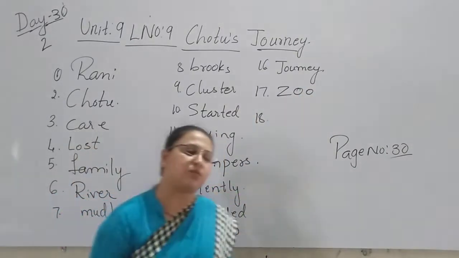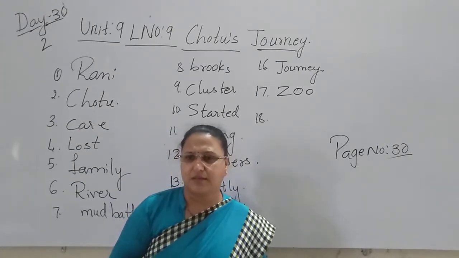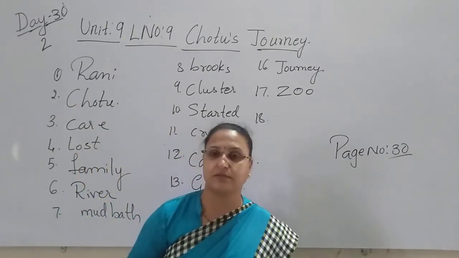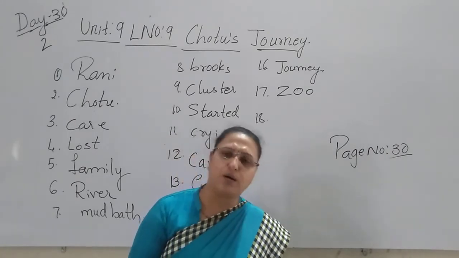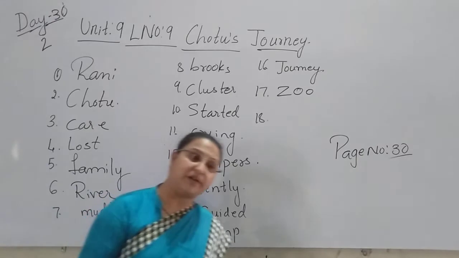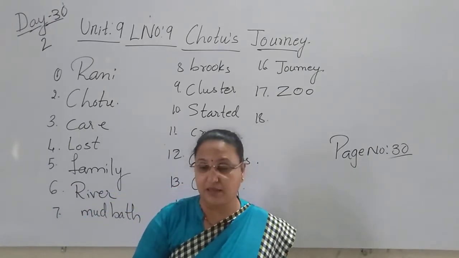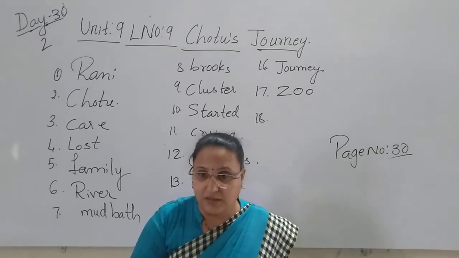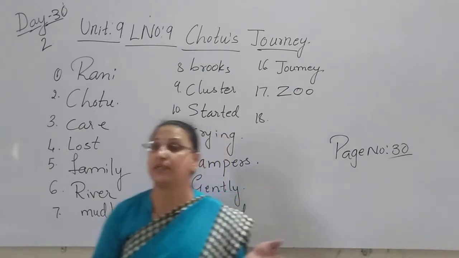Zoo means what, children? Which place is this zoo? What is kept in the zoo, children? Yes, animals. We can find all the wild animals and even the pet animals in the zoo, like lion, tiger, zebra, giraffe, kangaroo, chimpanzee, elephants, and many different colors of rabbits, cheetah, leopard.